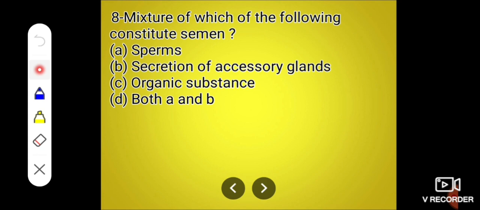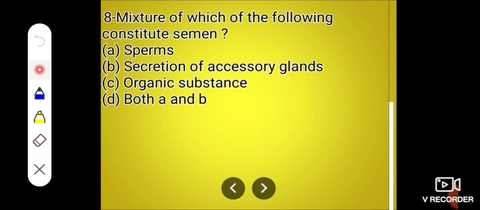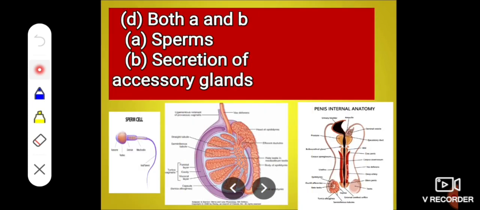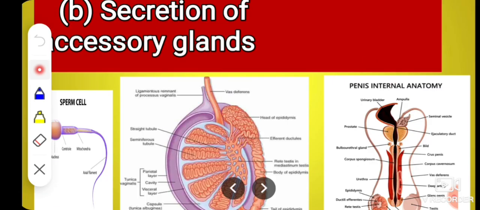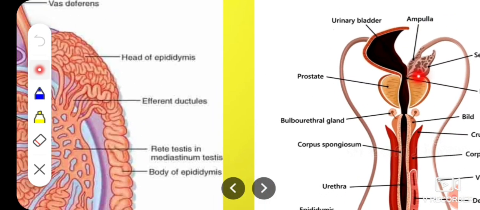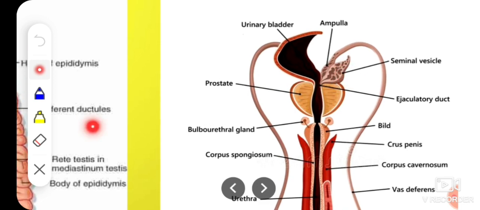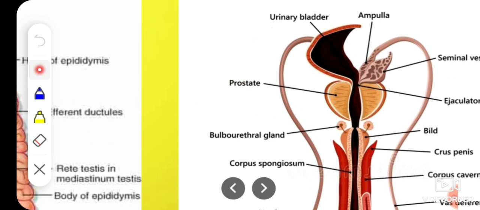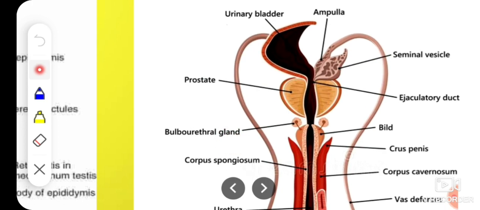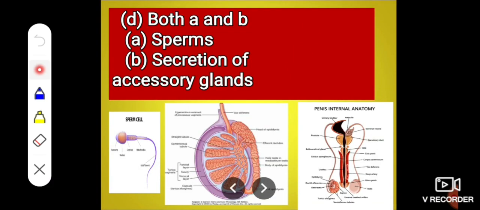A, sperm; B, secretion of accessory glands; C, organic substance; or D, both A and B. And the correct answer is both A and B. That is, sperm which are produced here in the seminiferous tubule, and the secretion of these three glands, that is seminal vesicle, prostate gland and bulbourethral gland, form semen. This means semen contains sperm and the secretion of these three glands, and sperm are produced by the seminiferous tubule.